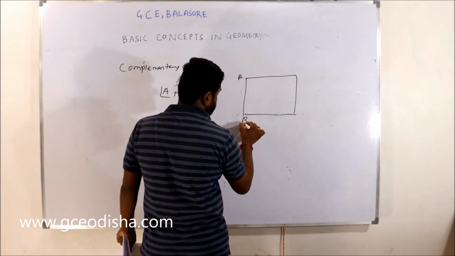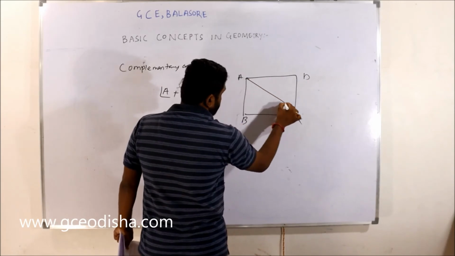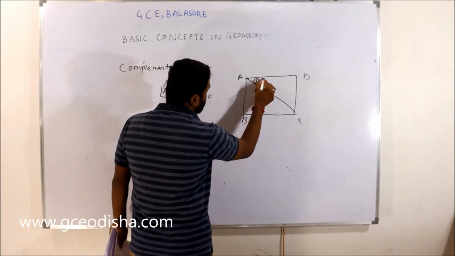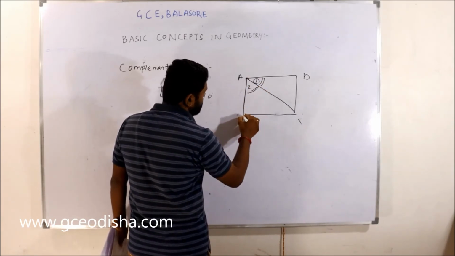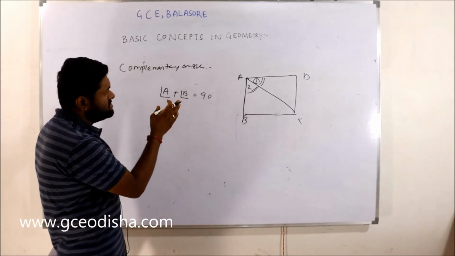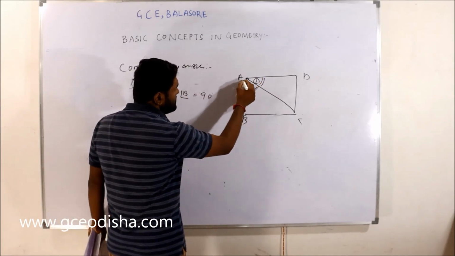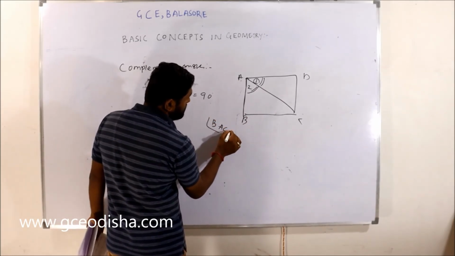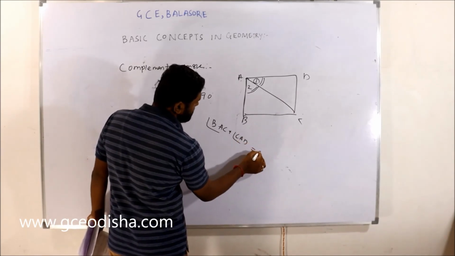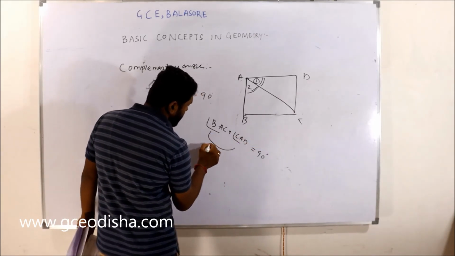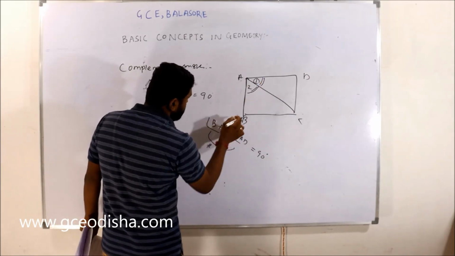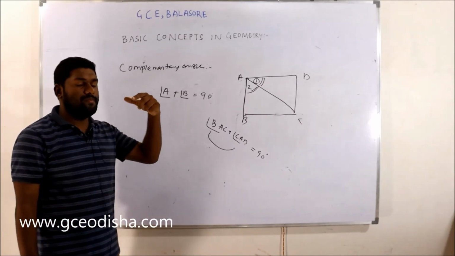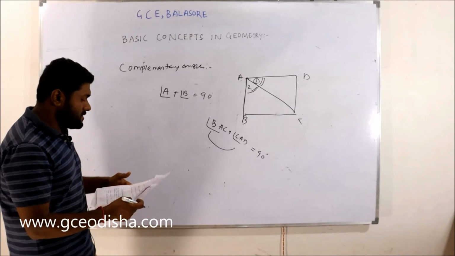Like this, this is A, this is B, this is C, this is D. If you connect A and C, this is angle 1 and this is angle 2. If you suppose this is a rectangle, then all the angles are 90. Then angle BAC and angle CAD add up to 90 degrees, right? These two angles are complementary to each other. When you add the two angles and get 90 degrees, they are complementary.